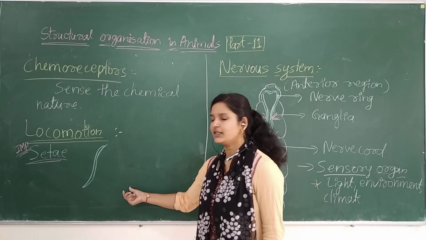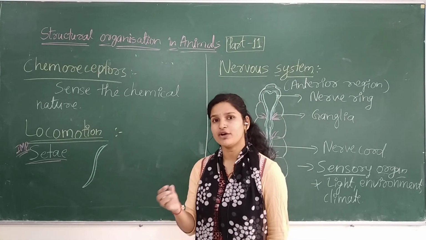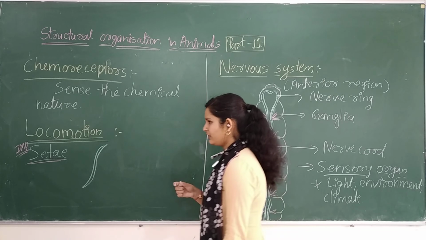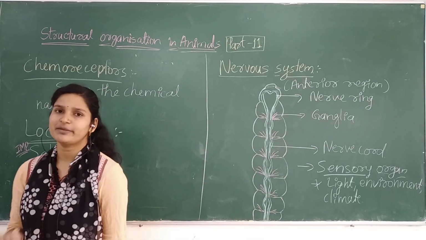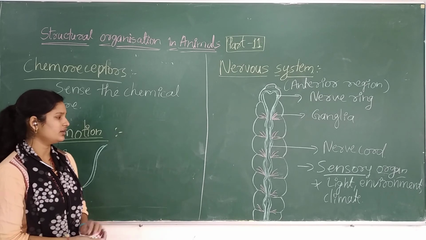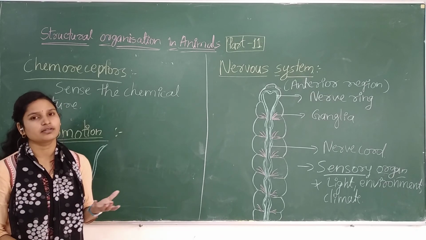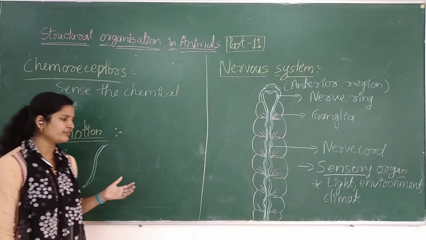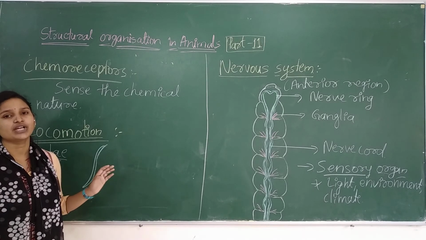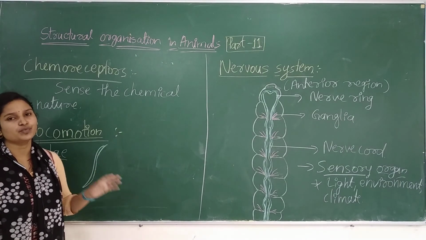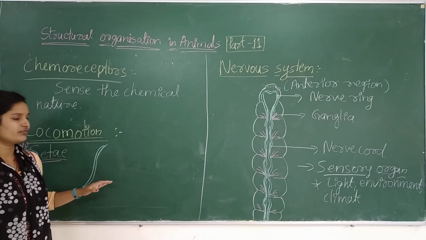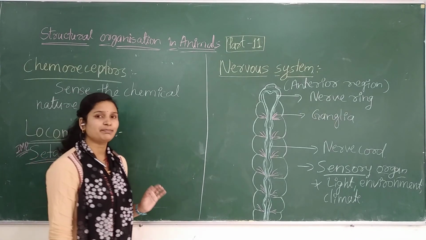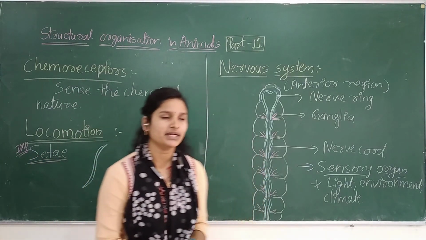If you want to see the setae, you have to dissect the earthworm, peel out the skin, and boil that layer of skin with the help of certain chemicals. After that, you put that on a glass slide, place a cover slip, and observe. There will be numerous setae which are mainly helping for the crawling or the movement of the earthworm. That is very important in the locomotion of the earthworm. Setae are the special locomotory organs which are embedded in the earthworm.